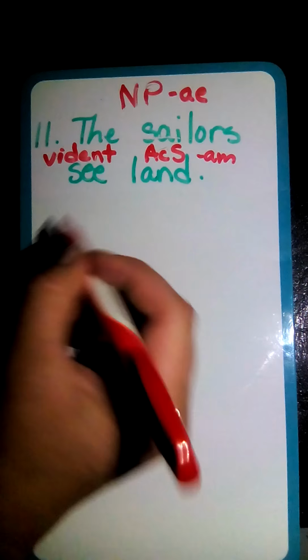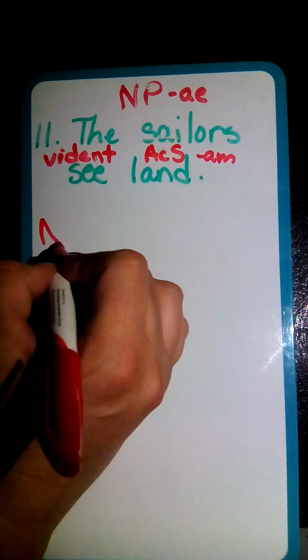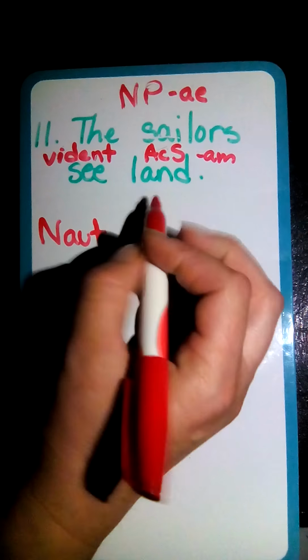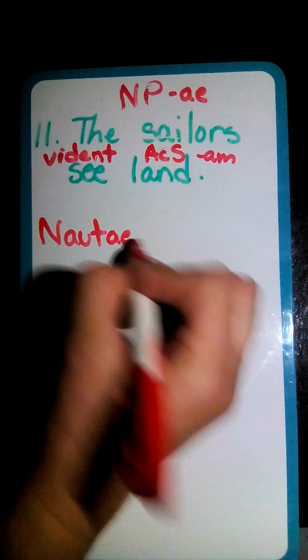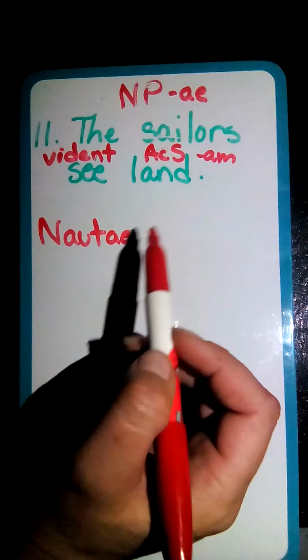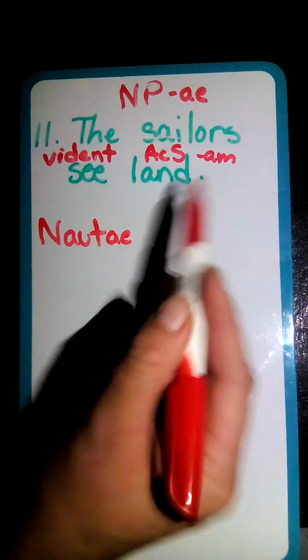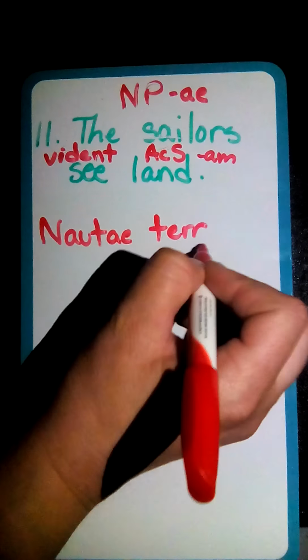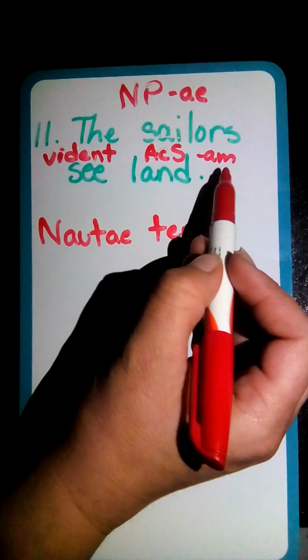So we have the sailors see land. We're going to start with our subject, and our stem for sailors is naut, N-A-U-T. And what ending are we going to put? A-E, nautae. Now we're going to skip past our verb and go to our accusative, our direct object, and it's land, which starts with ter. T-E-R-R is our stem for earth and land. We're going to add our am, our accusative singular ending.